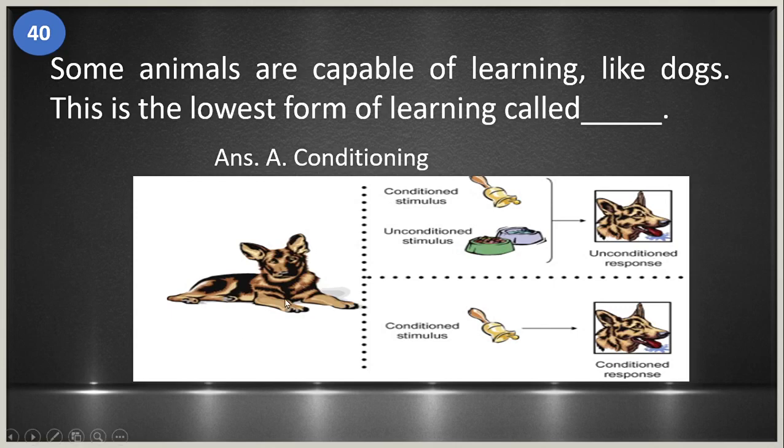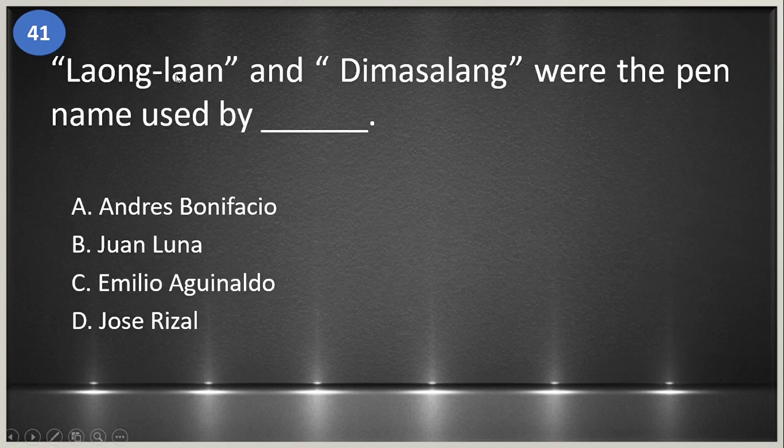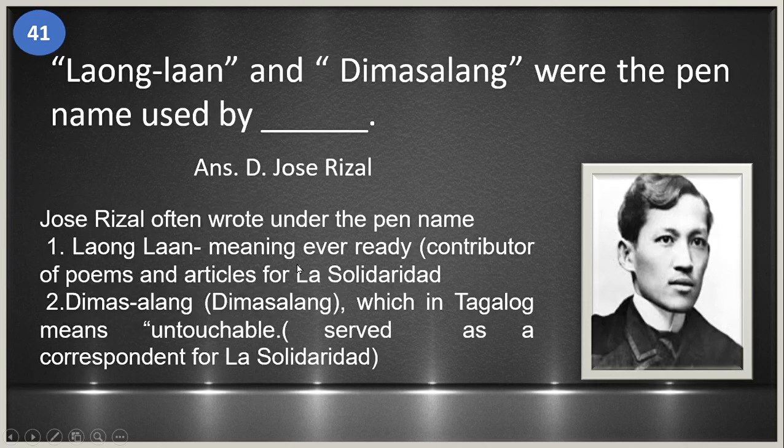Specifically the dogs. Okay. So 41, Laong Laan and Dimasalang were the pen names used by blank. A. Andres Bonifacio. B. Juan Luna. C. Emilio Aguinaldo. And letter D. Jose Rizal. So, ang sagot natin ay letter D. It's Jose Rizal. Jose Rizal often wrote under the pen name Laong Laan, meaning ever ready, contributor of poems and articles for La Solidaridad. And Dimasalang, which in Tagalog means untouchable, served as a correspondent for La Solidaridad.